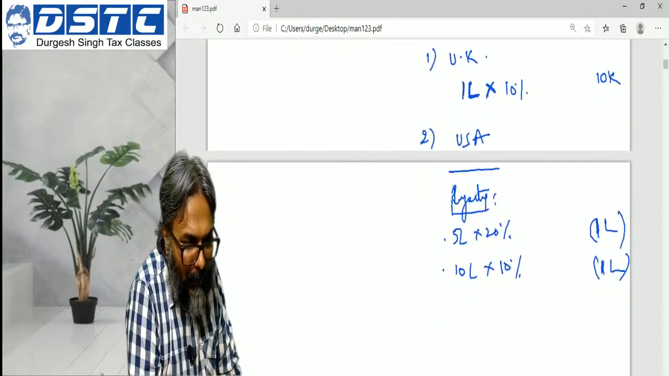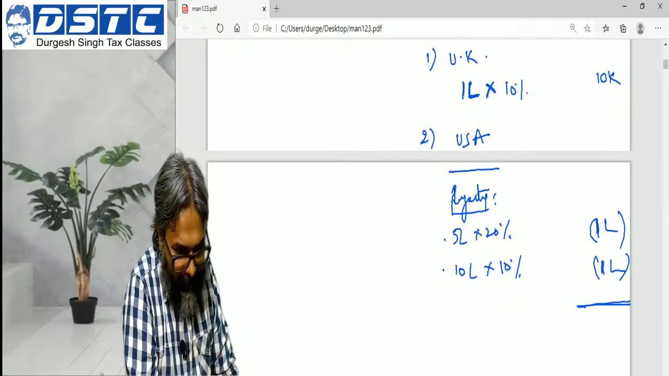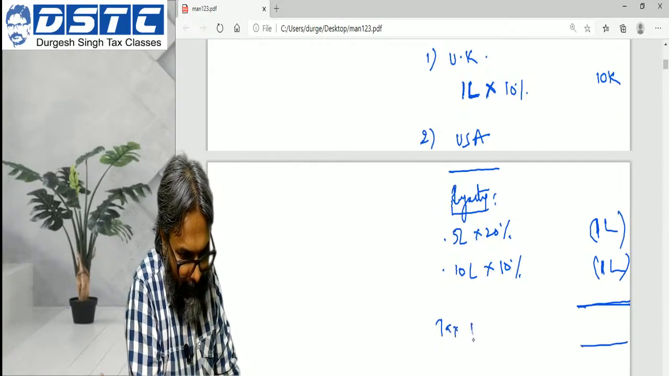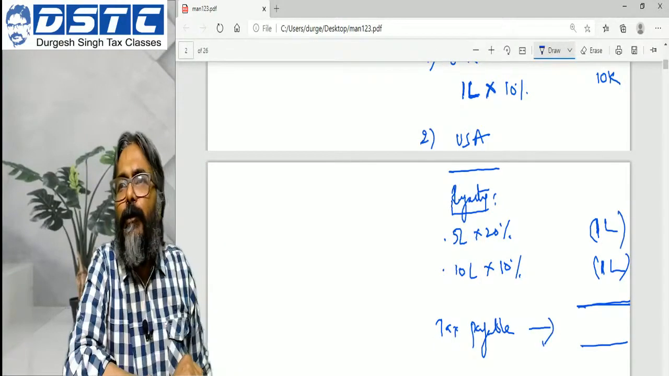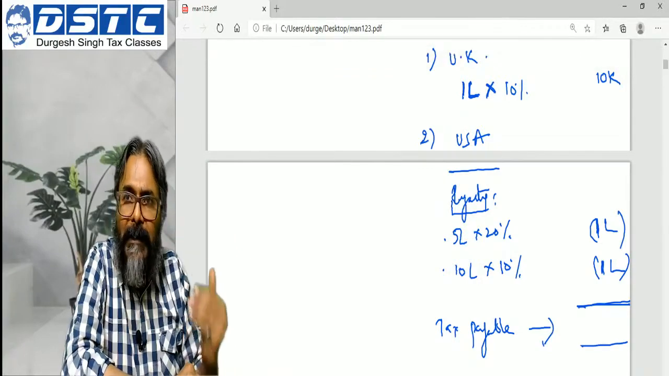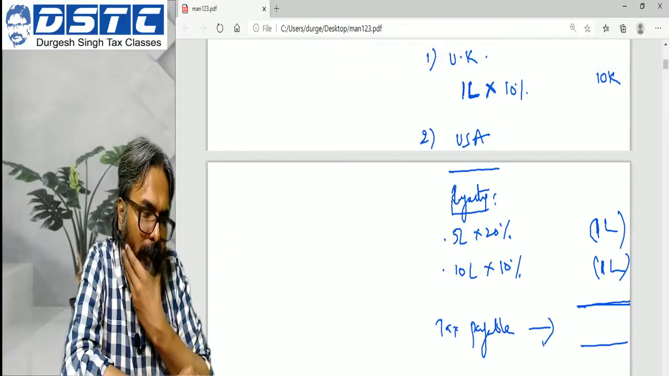So students, in this context, total relief will be there and the balance will be the tax payable. So please show the working for each source. That is precisely what I wanted to say to all of you.